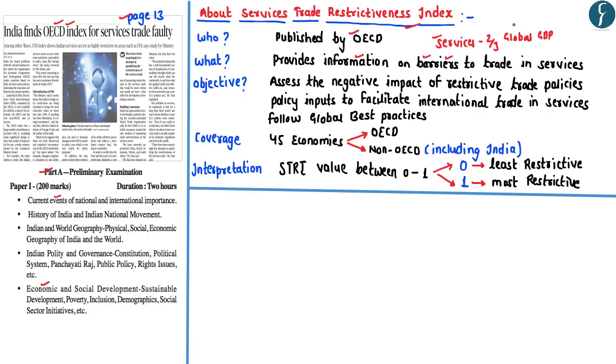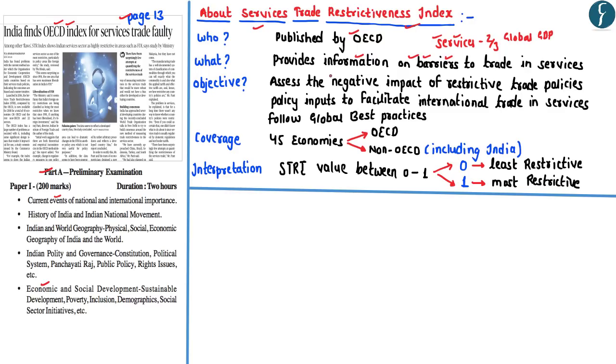For example, some of the countries may prohibit foreign investment in service-based companies. Some of the countries may have restricted the FDI into some of the service sectors such as banking, insurance, legal services and so on. Hence, in order to promote international trade in services, we need to identify the barriers to trade in services. And this is precisely what the Services Trade Restrictiveness Index does.